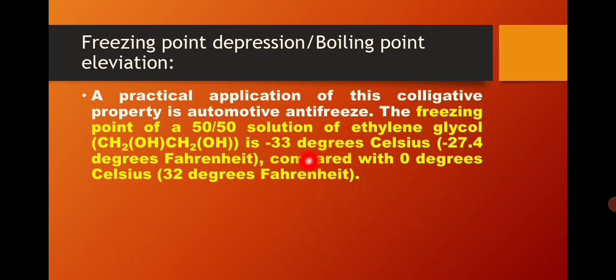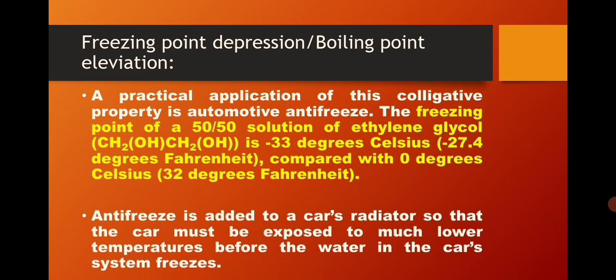As you know, the freezing temperature of pure water is 0 degrees Celsius, but if you dissolve ethylene glycol in a 50-50 ratio in this pure water, then its freezing temperature is decreased from 0 degrees Celsius to minus 33 degrees Celsius, and that means now the water which was initially freezing at 0 degrees Celsius will not freeze until a temperature like minus 33 degrees Celsius is reached.